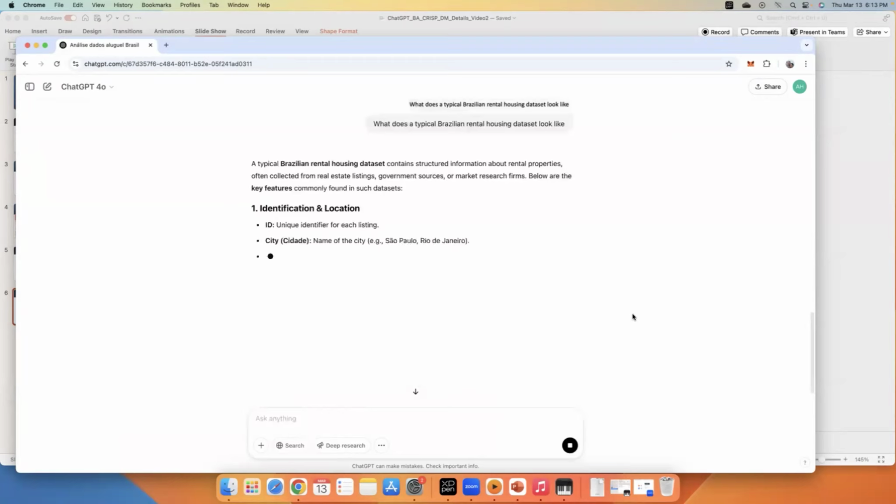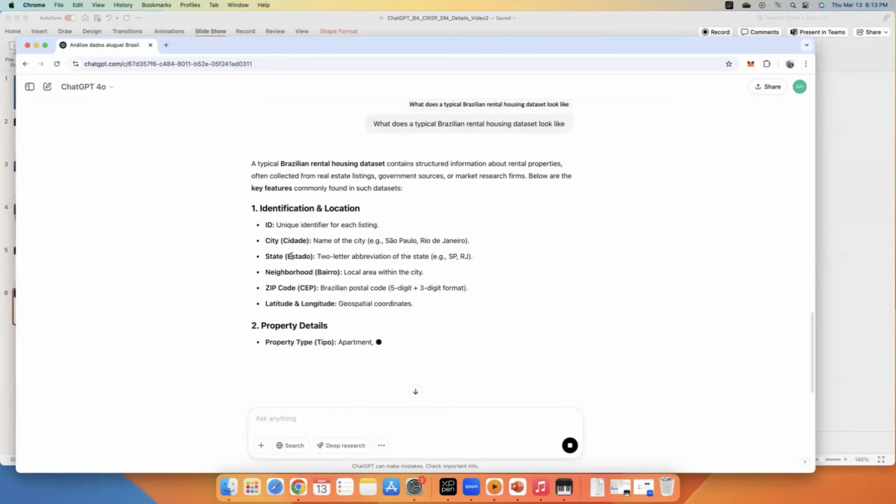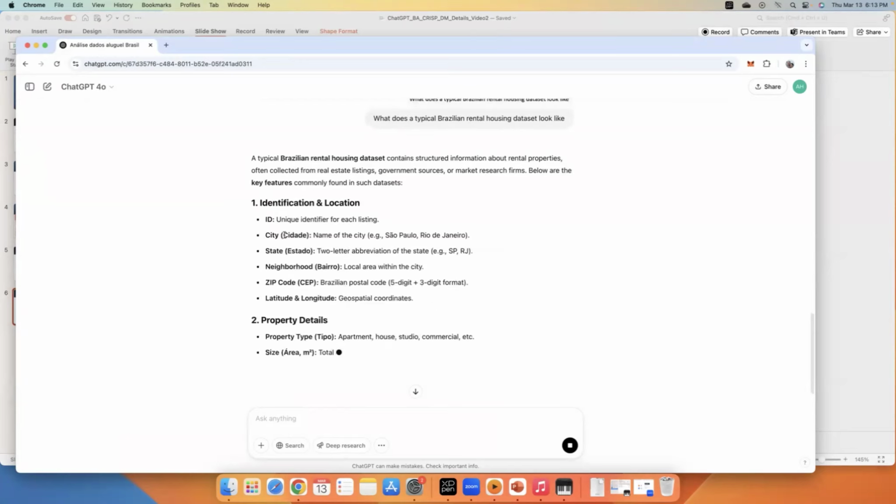Okay, so this looks to me like a real good example of a data dictionary, you may want to call it, where each bullet point is kind of a column.